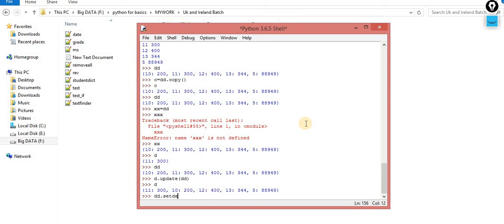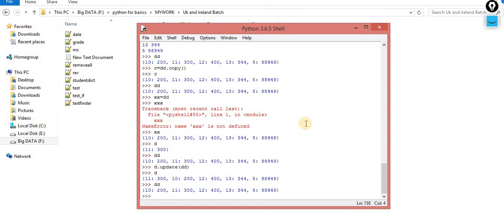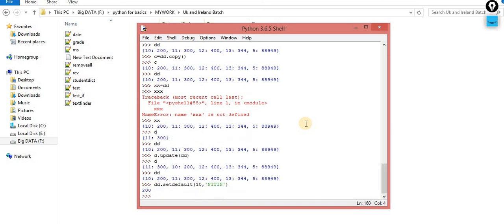Now this is my dictionary, understand this point very carefully. Now dd dot set default. When I use this set default, I am passing this key 10 and this value NITIL. Now what will happen? Observe carefully. Set default is a method inside a dictionary.